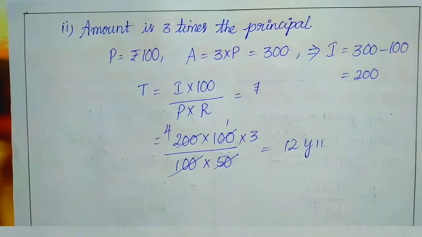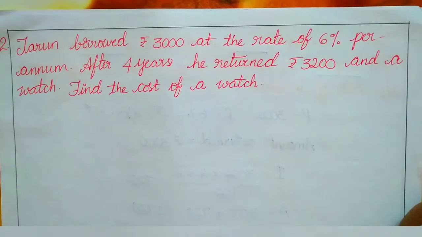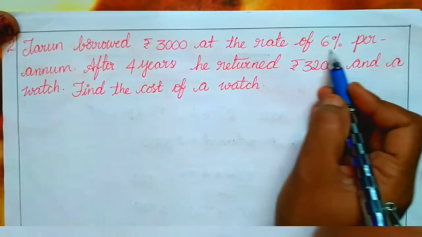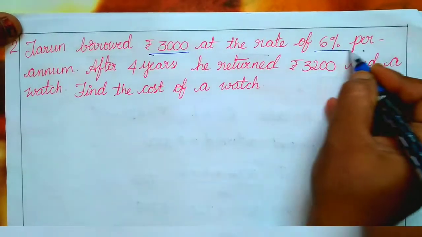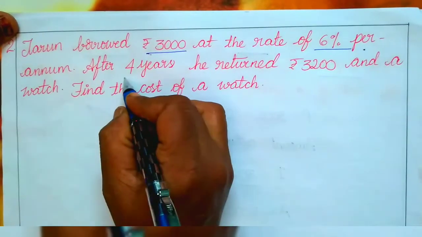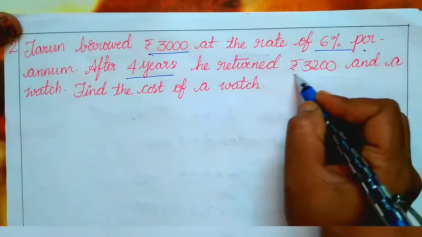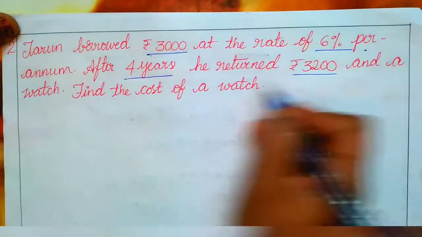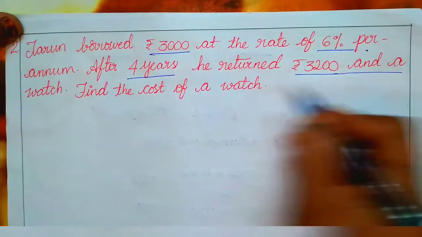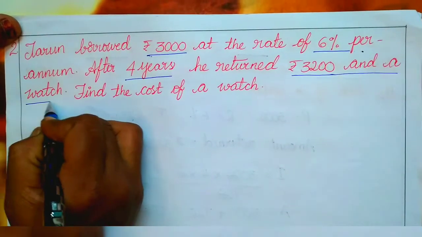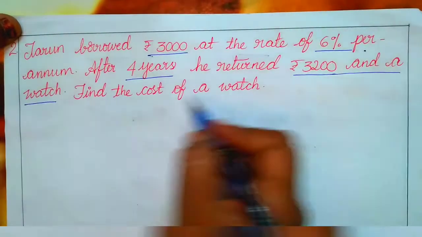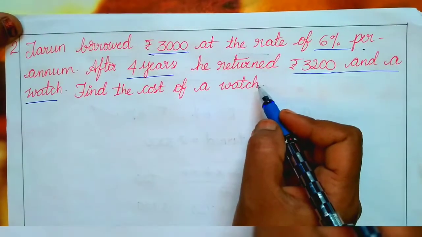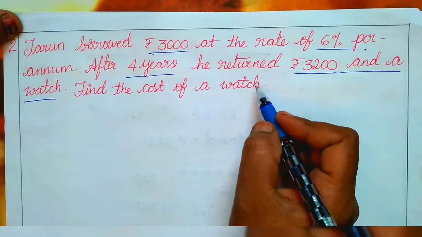Now next question. Tarun borrowed 3000 at the rate of 6% per annum. After 4 years, he returned 3,200 and a watch. So along with that 3,200, he returned a watch also. Now we are going to find out the cost of the watch. So how to calculate this cost?